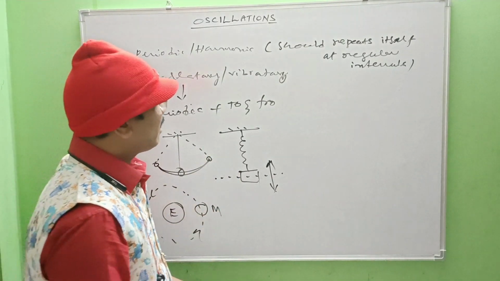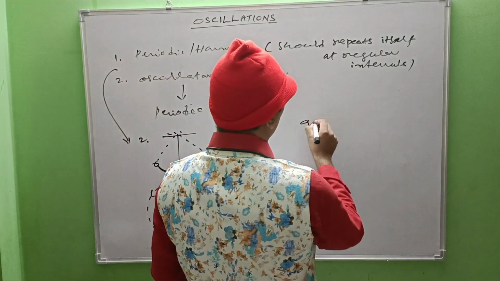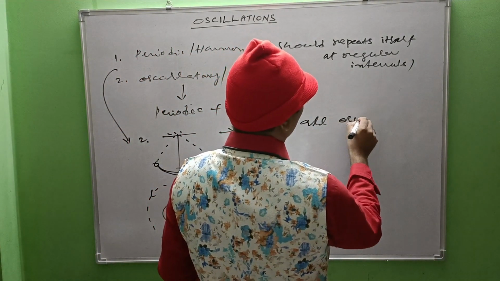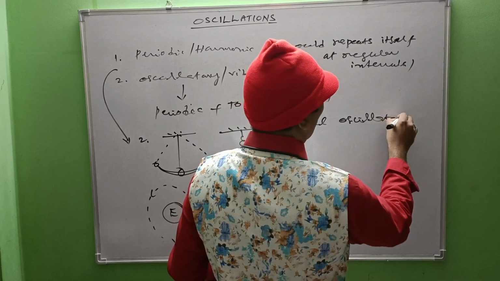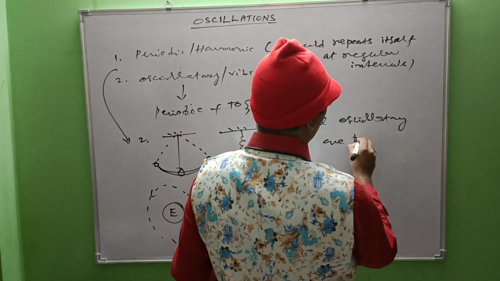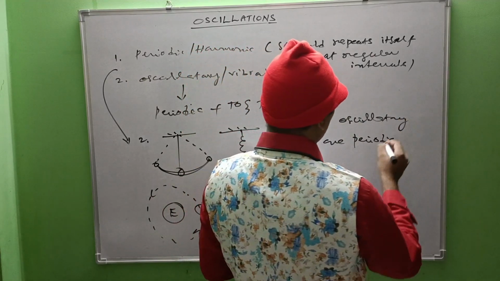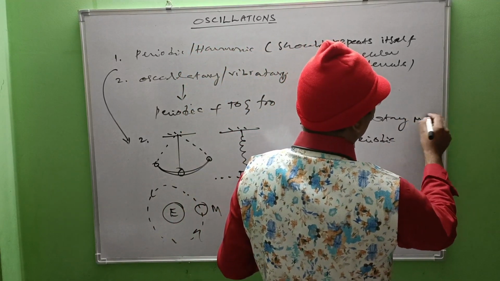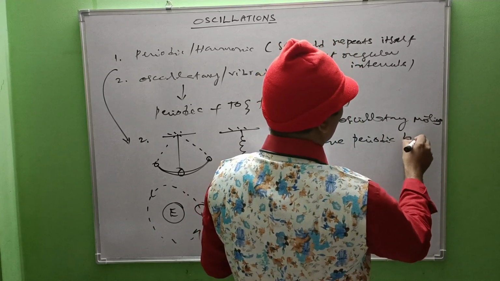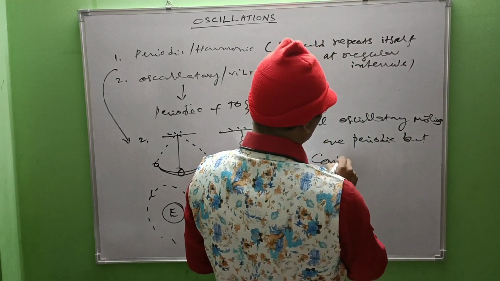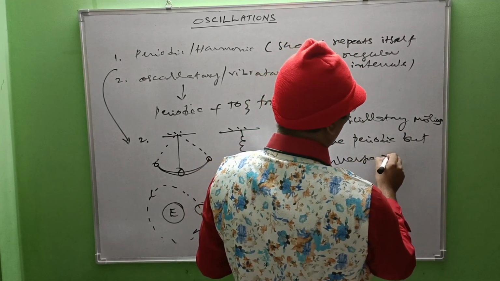So what is the thing here? All oscillatory motions are said to be periodic, but the converse may not be true.